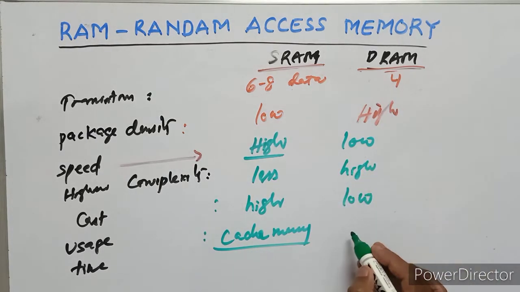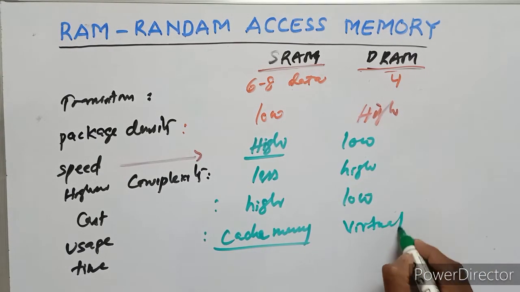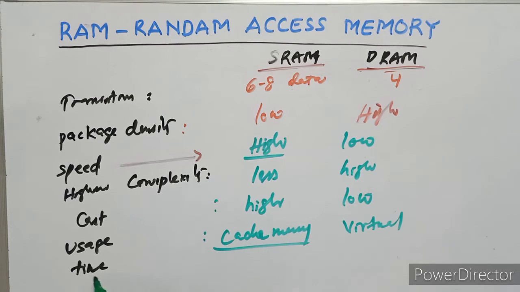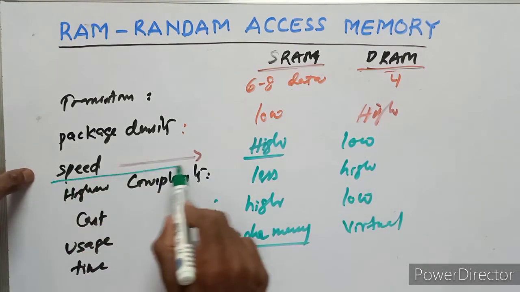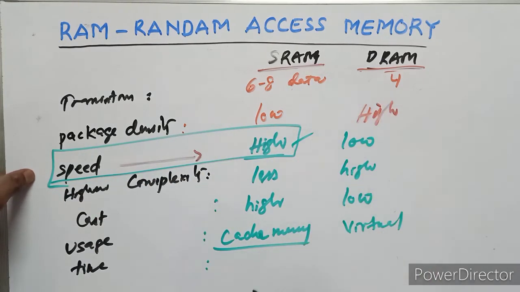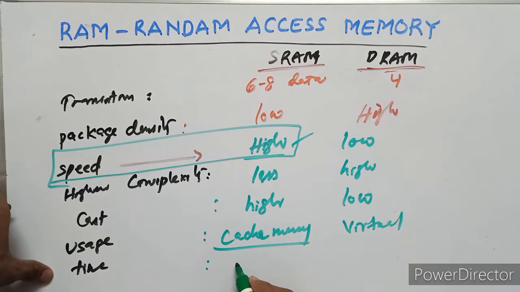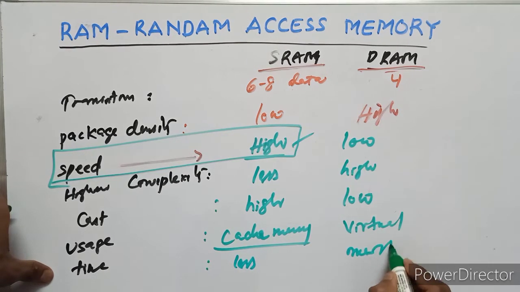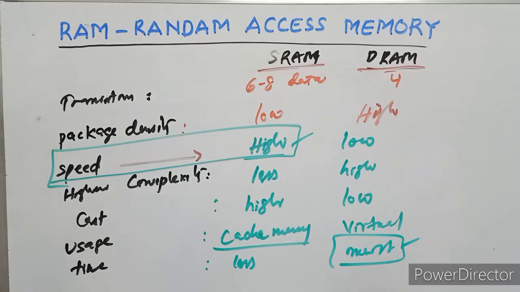DRAM is used as virtual memory. Time: SRAM is very fast, so it requires less time. DRAM takes more time.